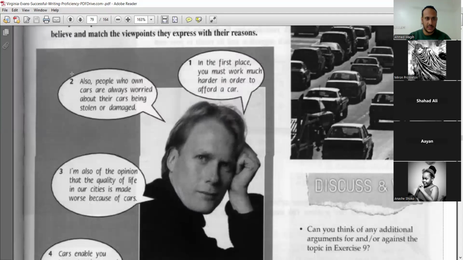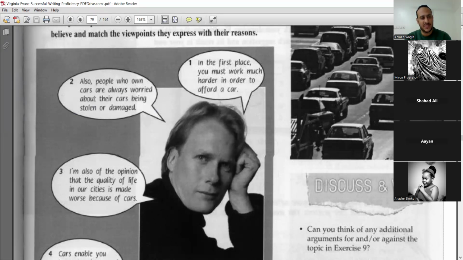Another point, he says, also people who own cars are always worried about their car being stolen or damaged. I still remember when I bought my first new car. It was brand new, not a used car. It was in my country actually, not here. Here I bought a used car. But in my country, I bought a new car. I was the first one to use it.